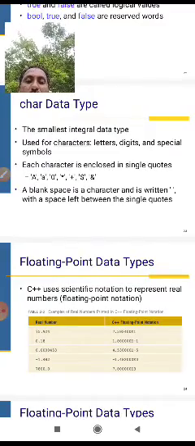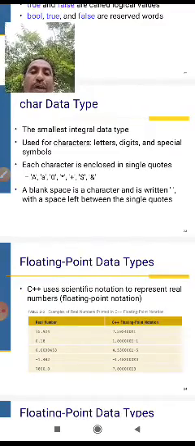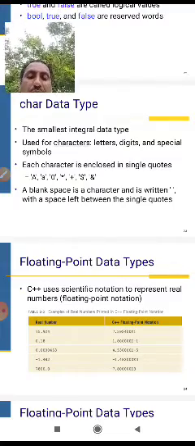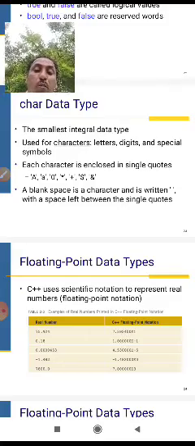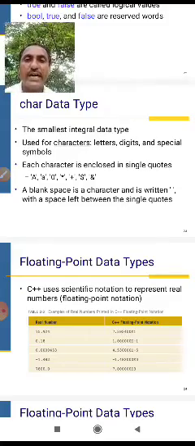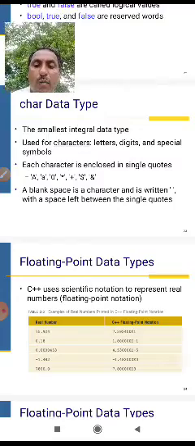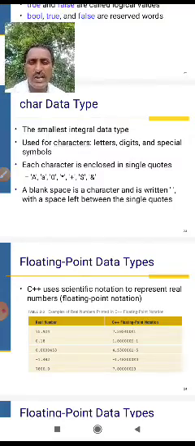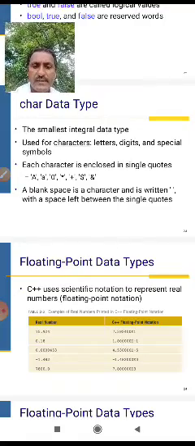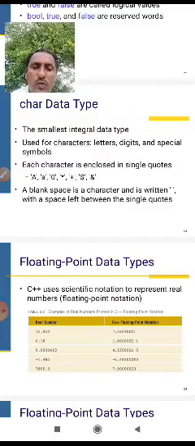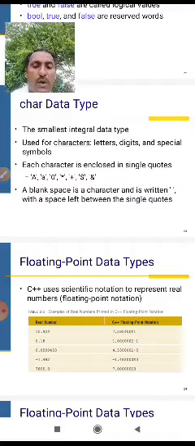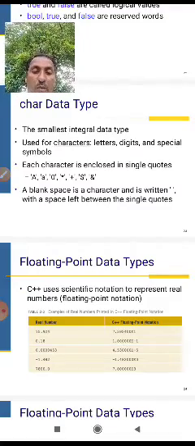And next one, floating point data types. Floating point data types hold point values. C++ uses scientific notation to represent a real number.